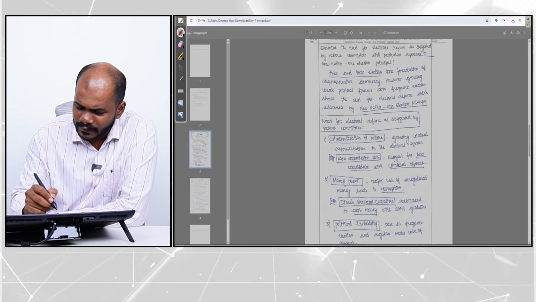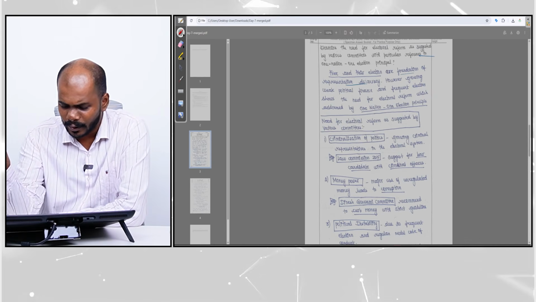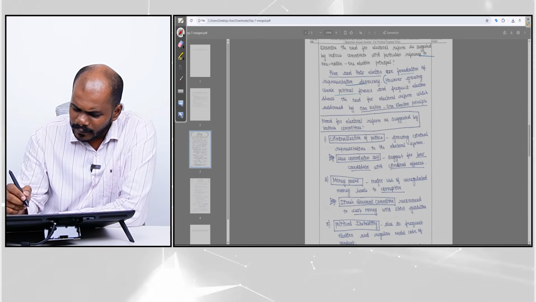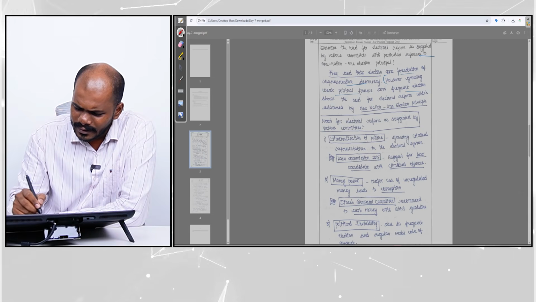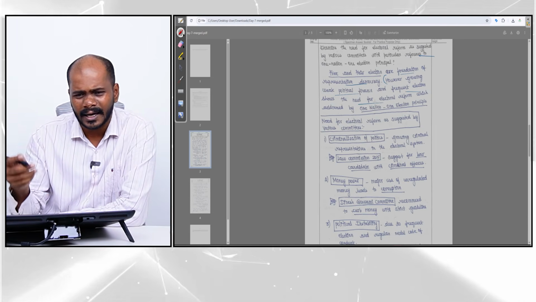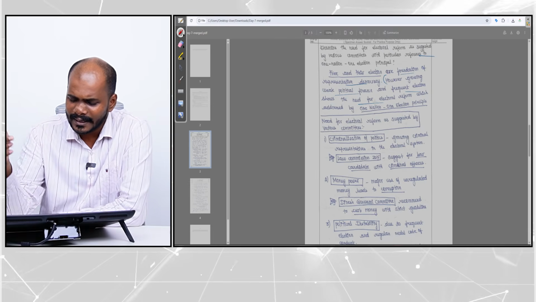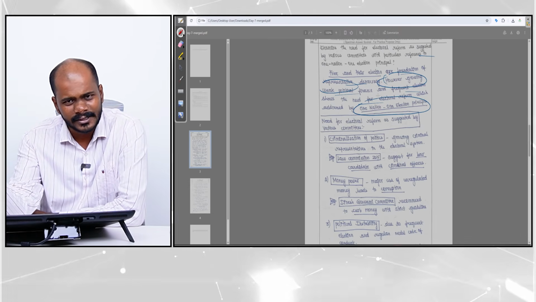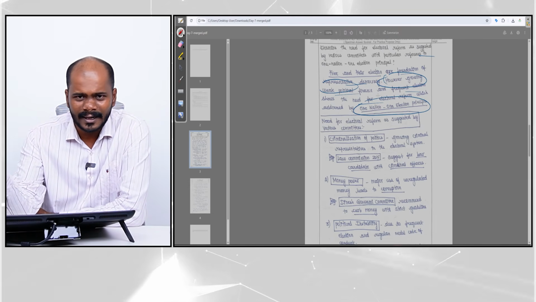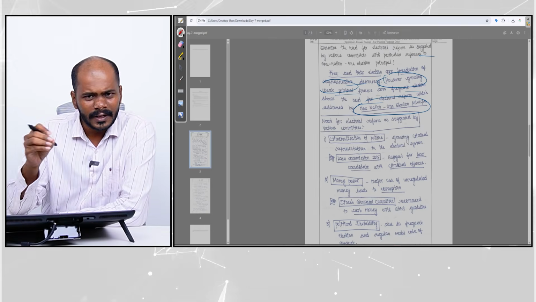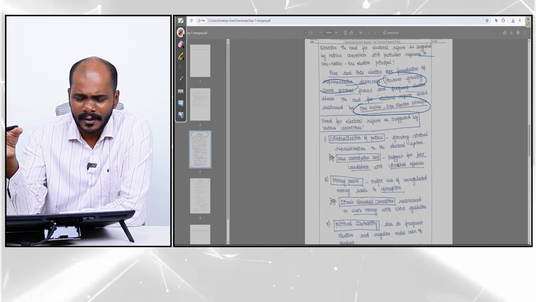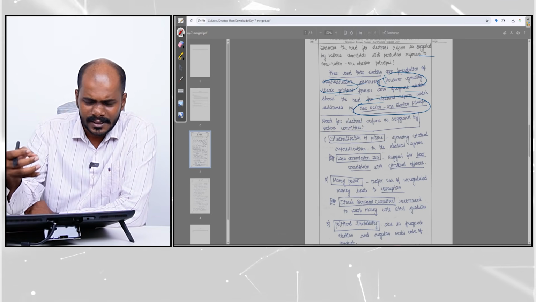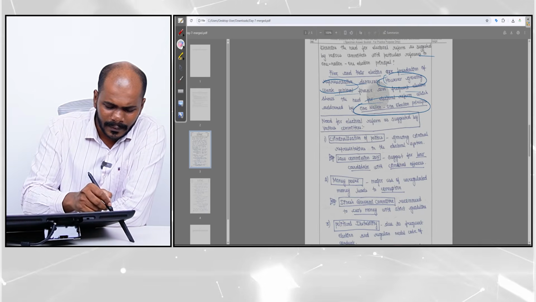In the intro, she is talking about free and fair elections being the foundation for representative democracy. Yes. However, growing political finance and frequent elections show the need for electoral reforms, which, okay, is a little bit unidimensional. We are saying that all these issues can be addressed by one nation, one election, right? This is a very extreme kind of statement. It can be even more balanced, right? So we can cover the overall electoral reforms, and we can briefly mention one nation, one election, or simply bring it to the body of the answer. We can just talk about electoral reforms here, right?